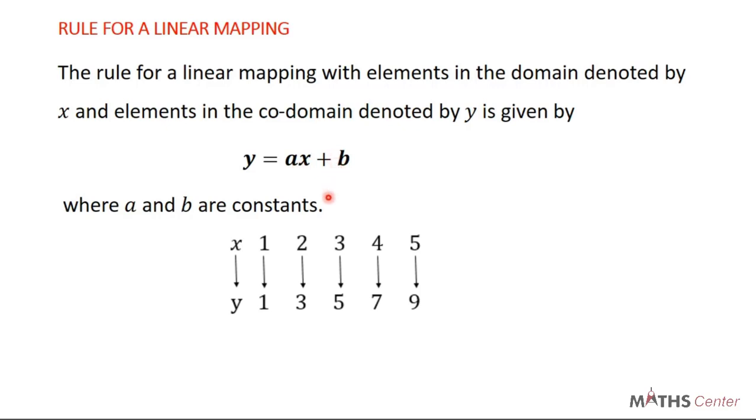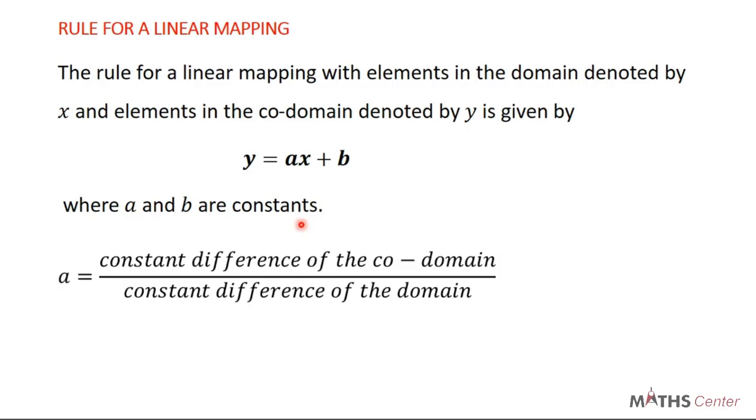A and b are the constants that you have to find, since we know that y and x are the variables that we have here. y and x are what changes. If you watch the video on algebraic expression, you understand constants and variables. So y and x are what changes here. We have to find a constant that does not change. Now how do we do that? Let's pick some examples and see how this is done.